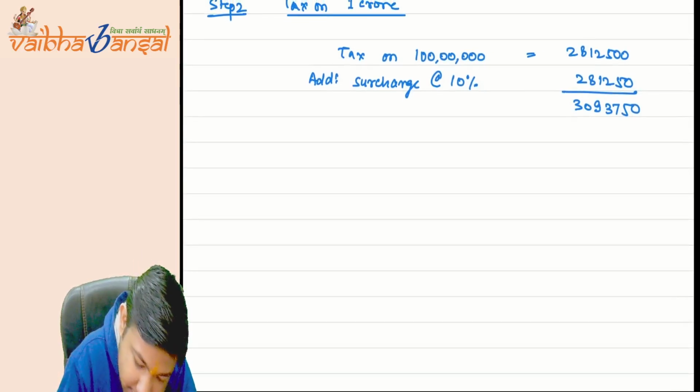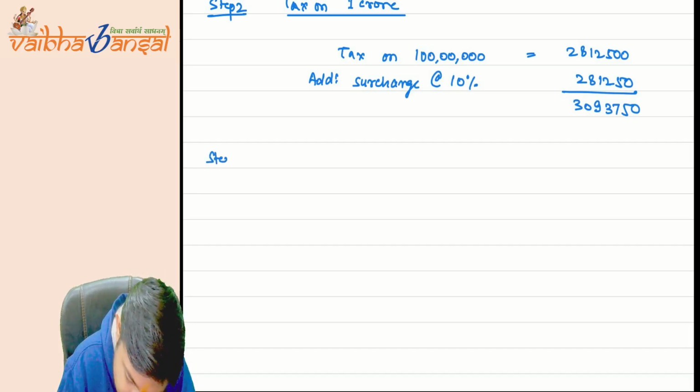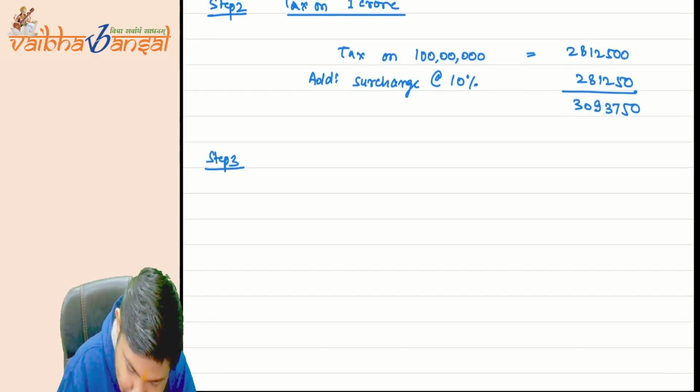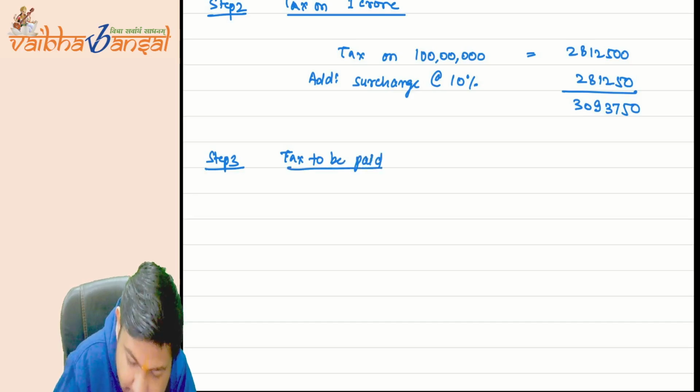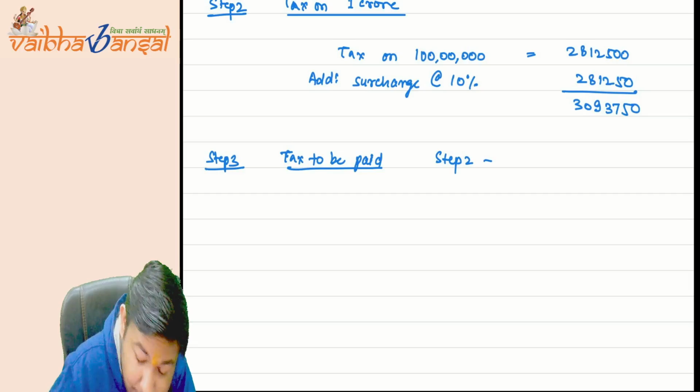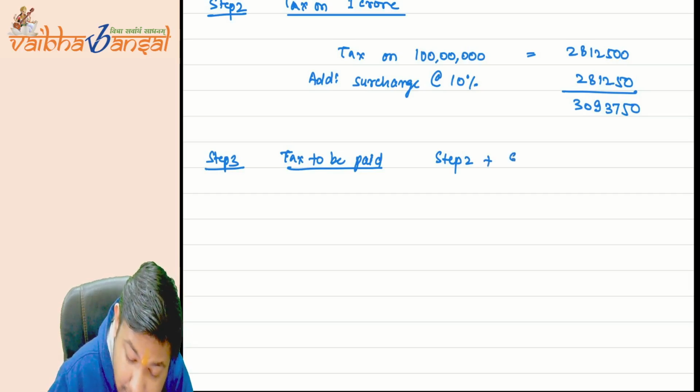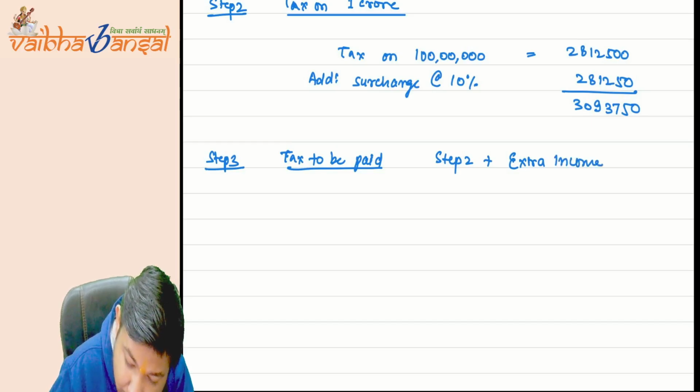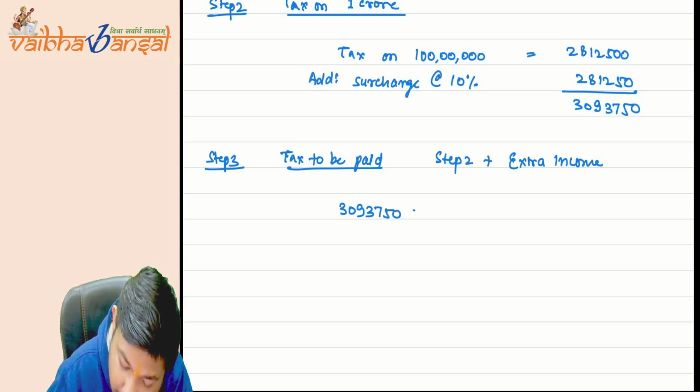What is step number 3? Tax to be paid. It says step 2 plus extra income. So what is step 2? Step 2 is 3093,750, plus extra income of 1 lakh rupees.